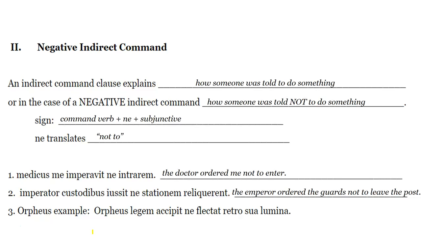Our example comes from part 4 in Orpheus and Eurydice, right? Orpheus was ordered by the gods above. We're kind of missing our command verb here, but it is understood. He was ordered not to turn back his own eyes, right? Literally, Orpheus accepted the law not to turn back his eyes, right? That was their stipulation. Do not look back. Negative indirect command.